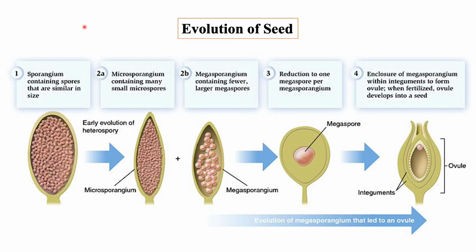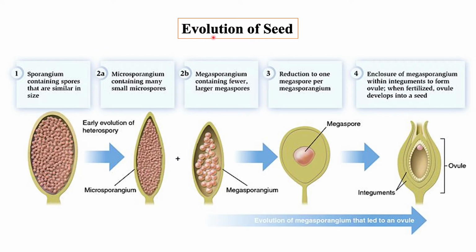Seeds have made the plants dominant vegetation on land. The evolution of seed involves the following steps. Number 1. Development of heterospory.